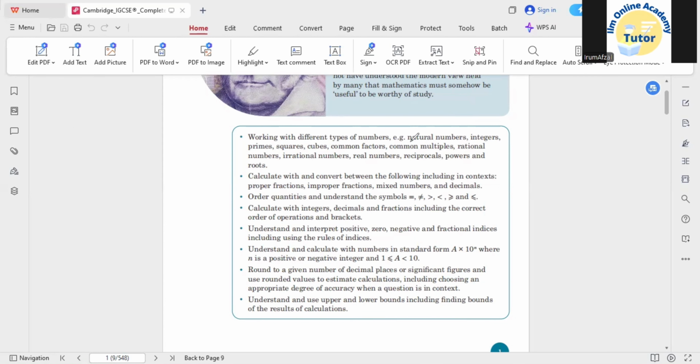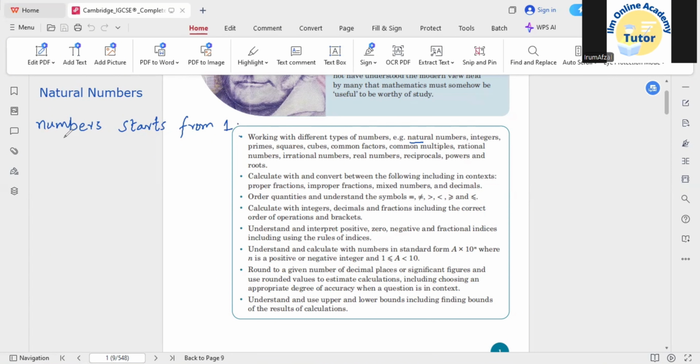First of all, if we would be talking about the natural numbers. So what are natural numbers? Natural numbers are basically the numbers that start from 1. Natural numbers basically start from 1 and onward.